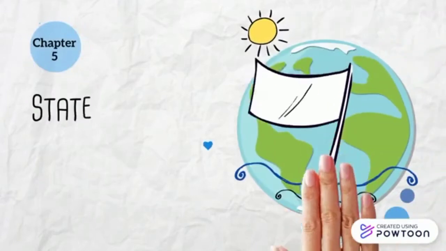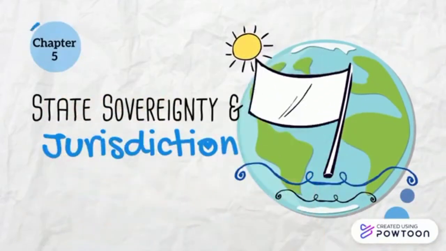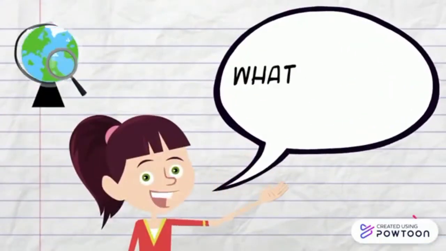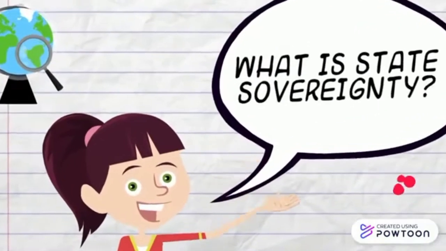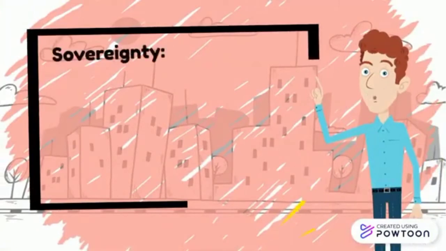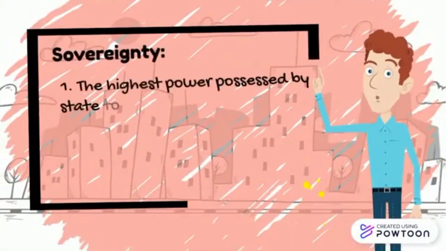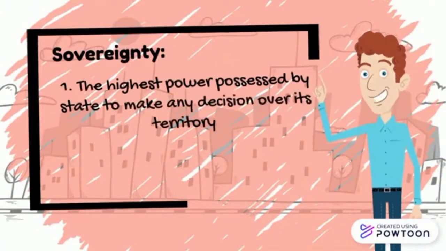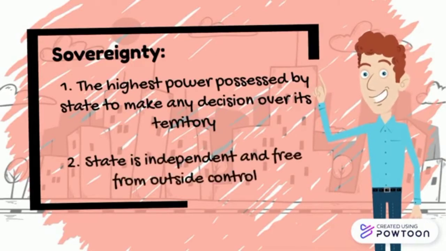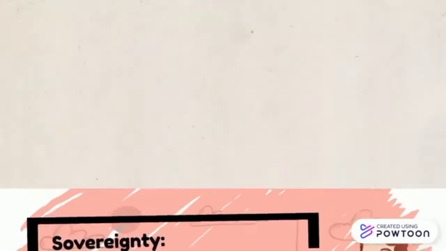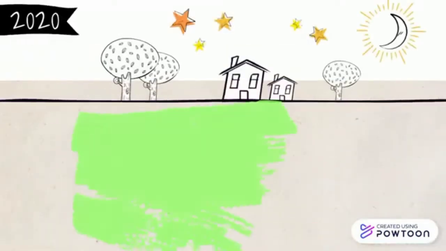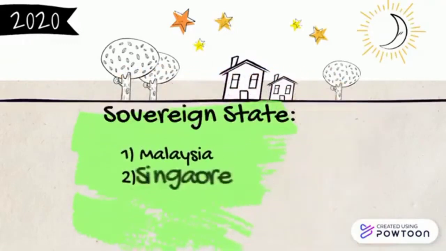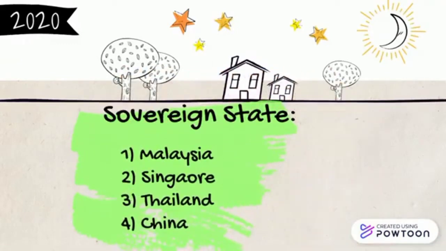International Law, Chapter 5, State Sovereignty and Jurisdiction. What is state sovereignty? Sovereignty means the highest power possessed by a state to make any decision over its territory. A state is independent and free from outside control. The examples of sovereign states are Malaysia, Singapore, Thailand, and China.